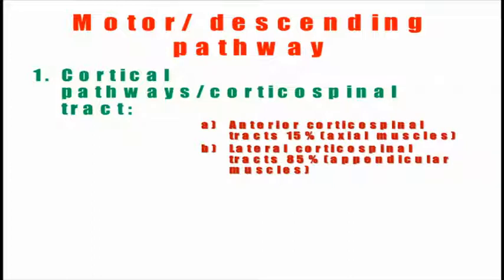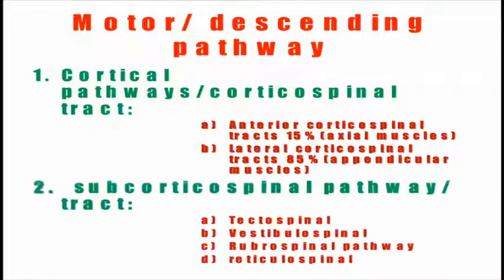The cortical pathway has two main pathways: the anterior corticospinal tract and the lateral corticospinal tract. The anterior corticospinal tract is about 15%, which doesn't cross at the level of the pons. It descends downward, then crosses at the level of the spinal cord, and it supplies the axial muscles, meaning the muscles of the spinal area. While the lateral corticospinal tract forms around 85%, and it supplies the muscles of the limbs.